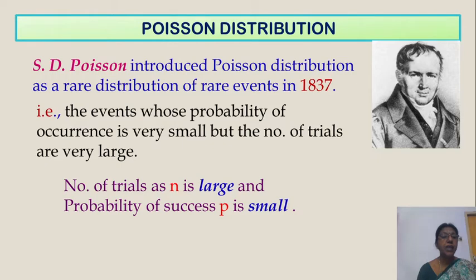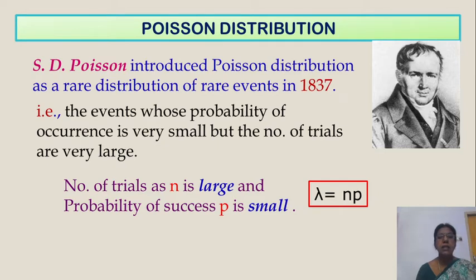The number of trials n is large and the probability of success p is small here. Success means required, favorable.